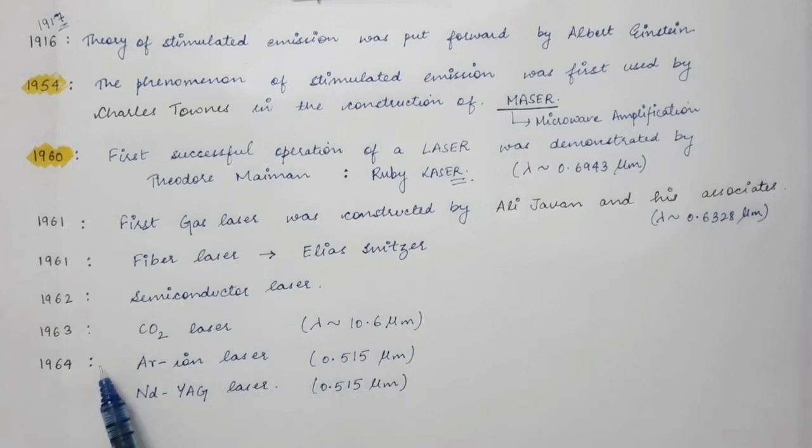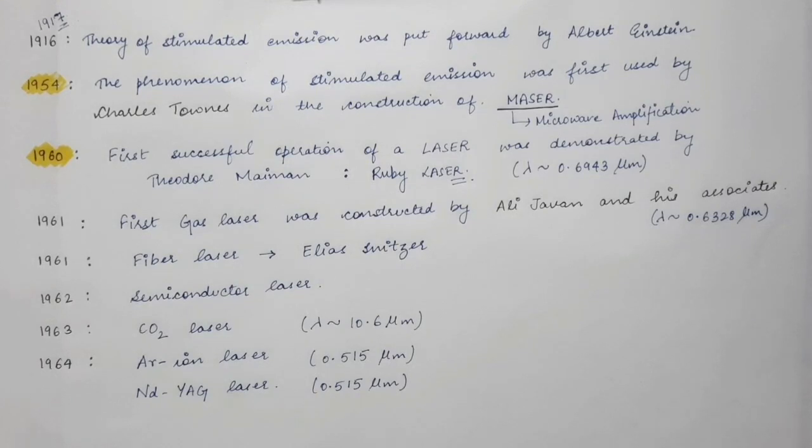Then in 1964, argon ion laser was constructed, whose photons had a wavelength of 0.515 micrometer. And also in 1964, Nd:YAG laser was constructed. So this is a brief history about laser.